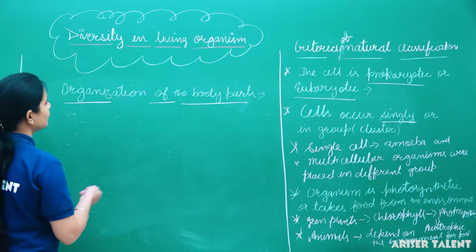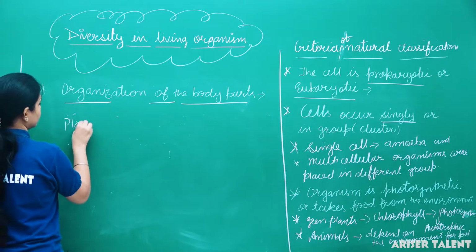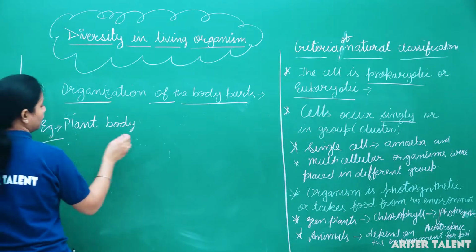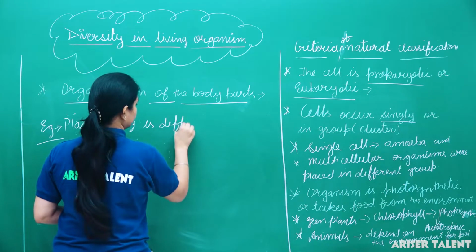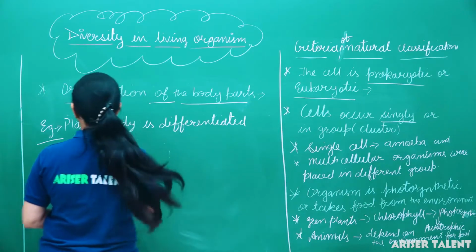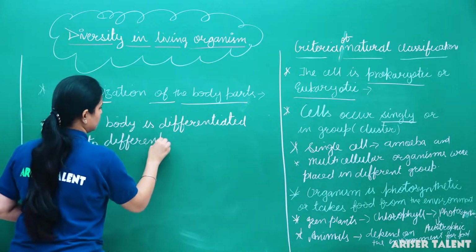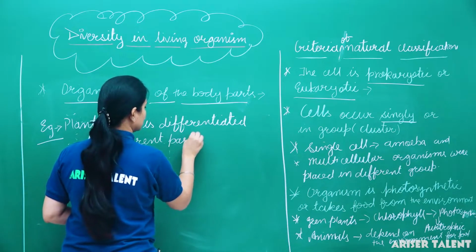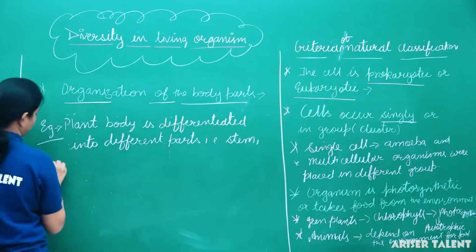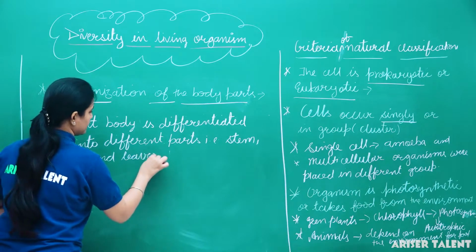Okay, so on the basis of organization of the plant body parts, for example, the plant body is differentiated into different parts like stem, root and leaves.